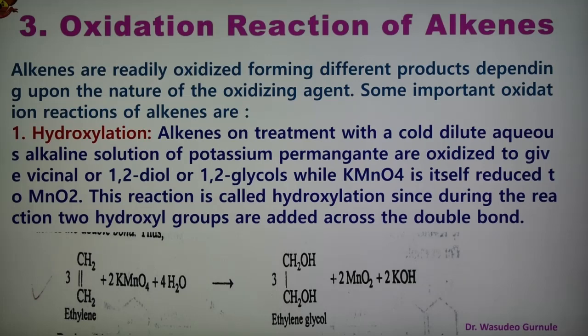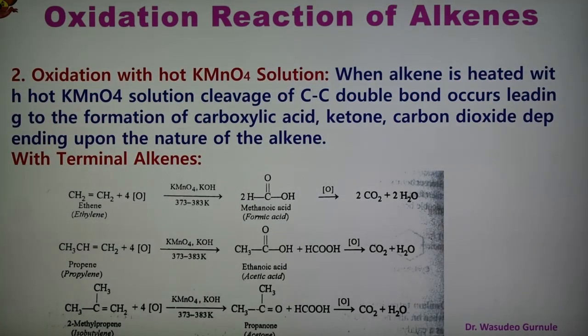The violet color of KMnO4 solution is decolorized, and we get brown precipitate of MnO2, that is manganese dioxide.